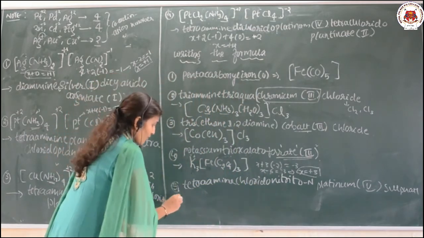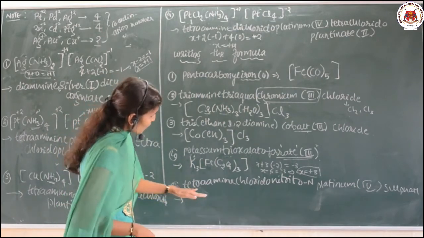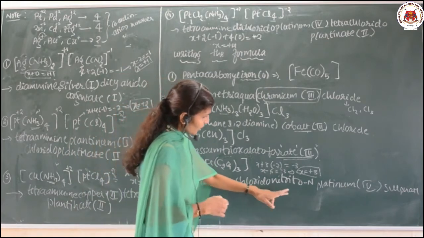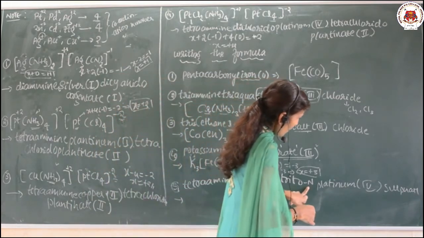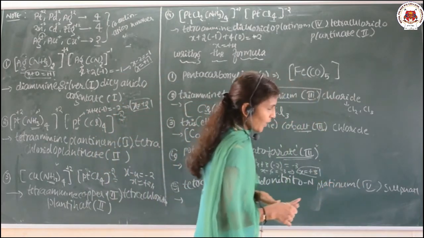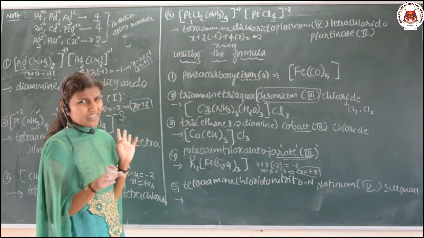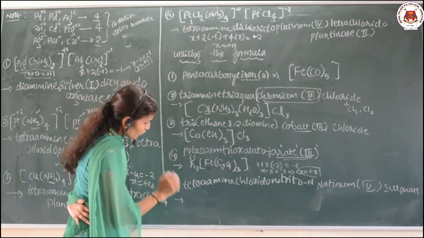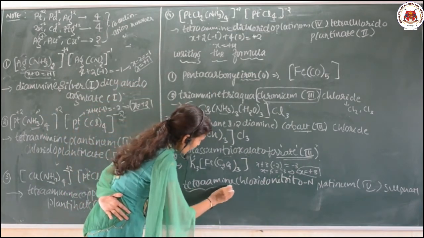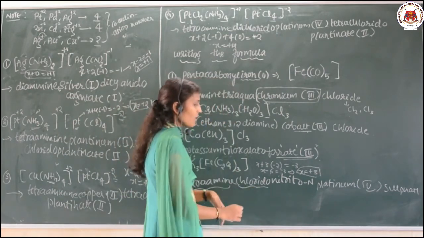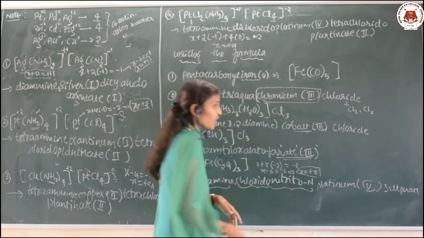One more example, quite long, tetraamminechloridonitritoplatinum(IV) sulfate. So the name itself seems long, but it is quite easy. Just look here, tetraammine, one ligand, chlorido, another ligand, nitrito-N, 3 ligands are there.